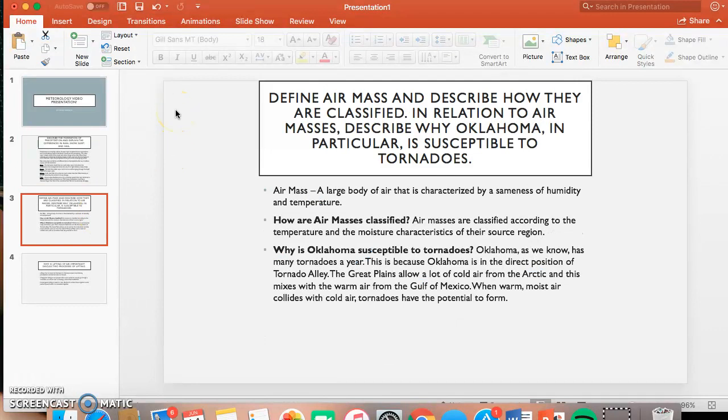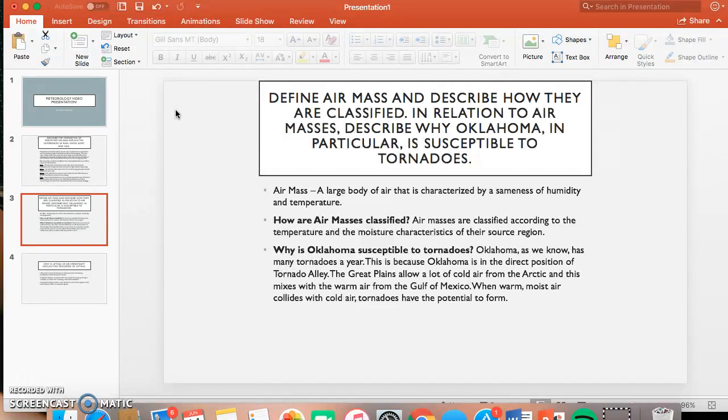The second topic is define air mass and describe how they are classified. In relation to air masses, describe why Oklahoma in particular is susceptible to these tornadoes. So air mass can be defined as a large body of air that is characterized by a sameness of humidity and temperature. How are air masses classified? Air masses are classified according to the temperature and the moisture characteristics of their source region.